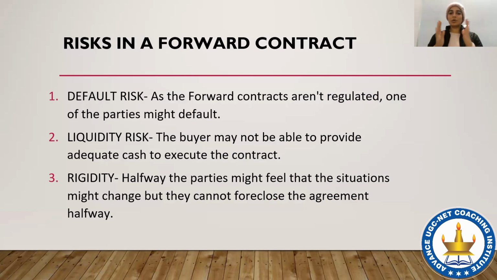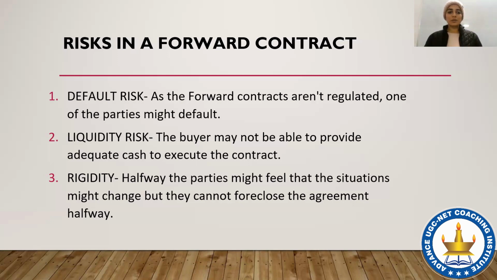As I mentioned, no one is going to cover this contract between these two parties. So if after 3 months the price of wheat in the market rises to rupees 50 per kg, the farmer would want to sell it at rupees 50 per kg. Why should he sell it at rupees 40? So he will not honor this contract with the bread maker, and instead he will go out in the open market and sell this wheat at rupees 50 per kg to somebody else. So there is a default risk.